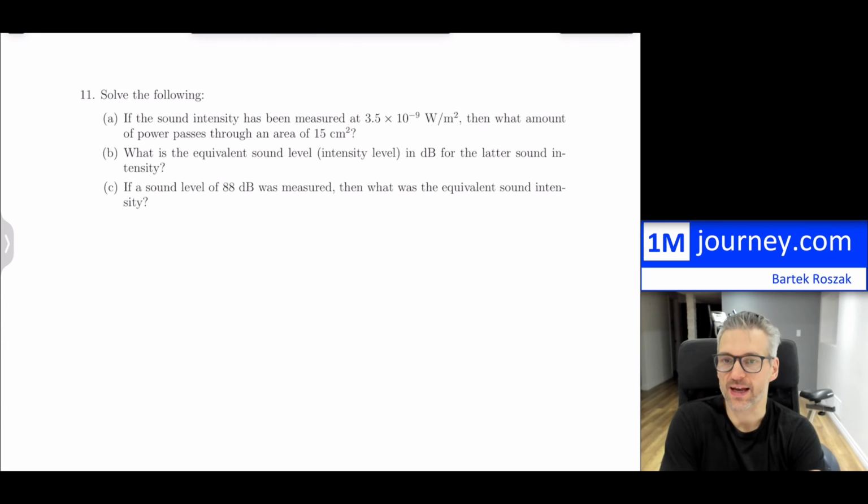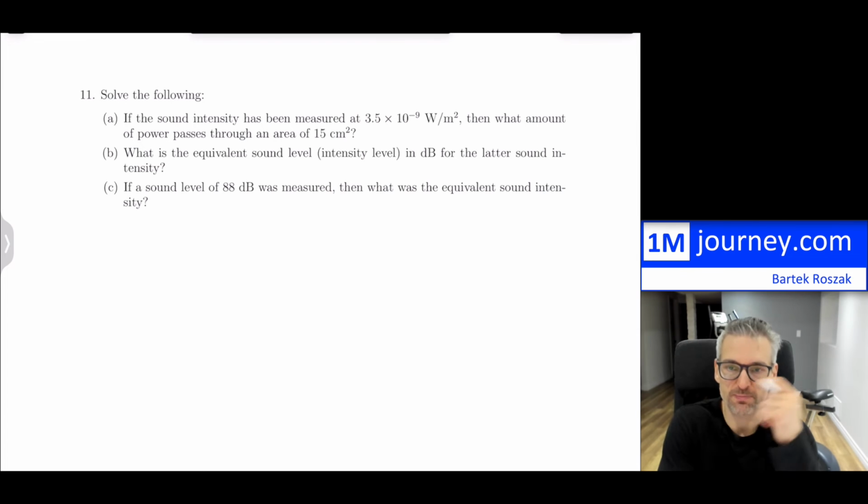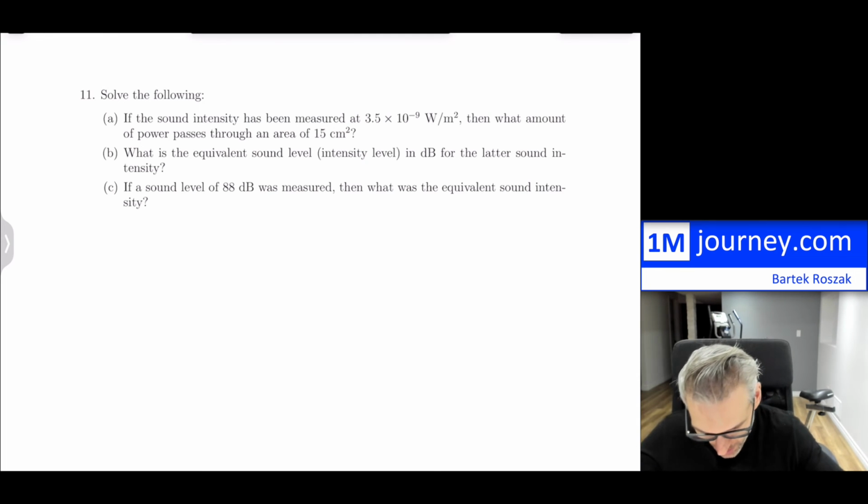Here's the last example on this little mini quiz for you. So it has 3 components and it deals with sound intensity and sound levels. Now, for part A, it says, if the sound intensity has been measured at 3.5 times 10 to the negative 9 watts per meter squared, so it's all in metric standard units, then what amount of power passes through an area of 15 centimeters squared? Okay, so this is an interesting question.